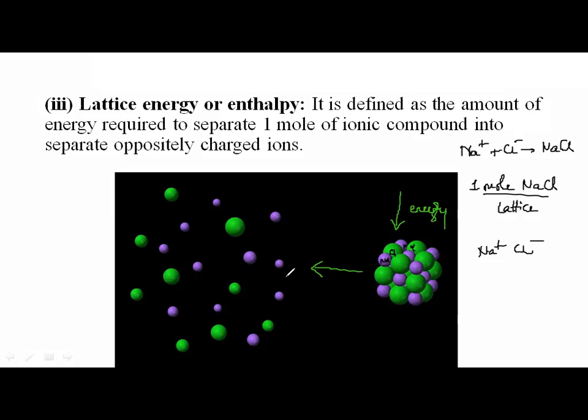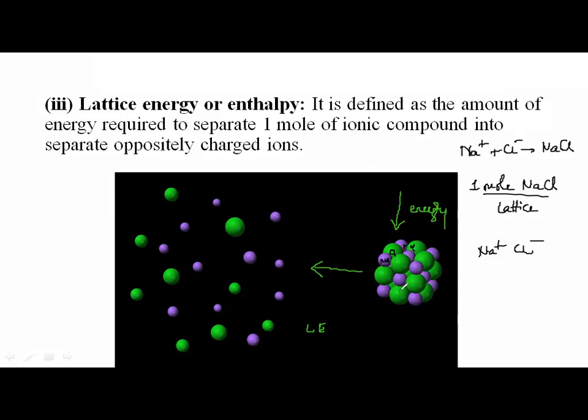So when I want to break the lattice, the energy required to break the lattice is called lattice energy. So I can say lattice energy is the measure of the strength of the bonds.